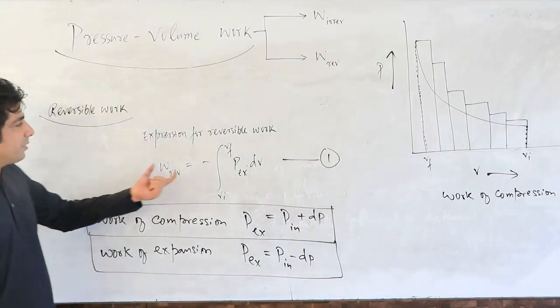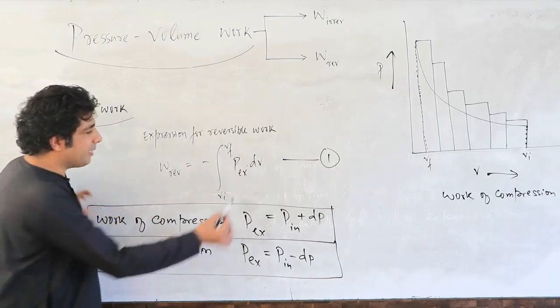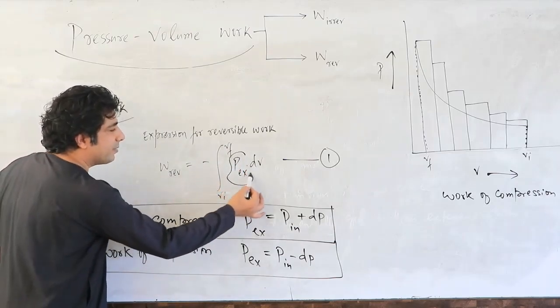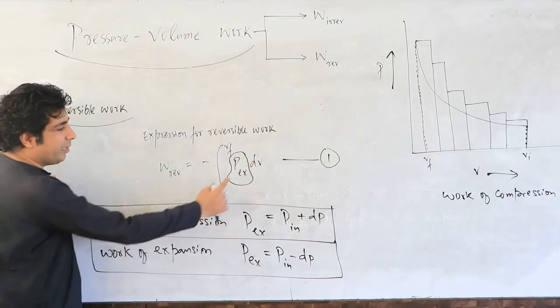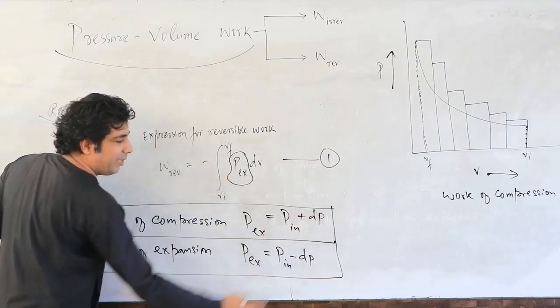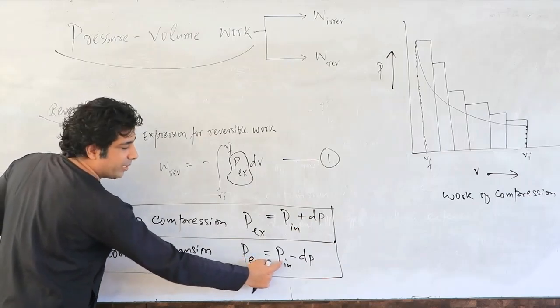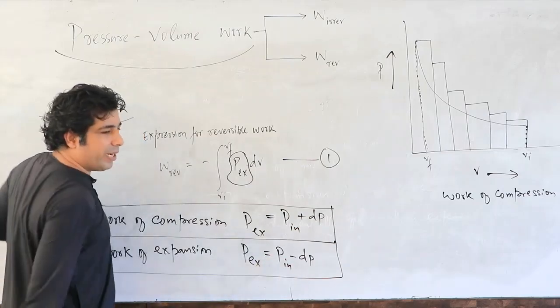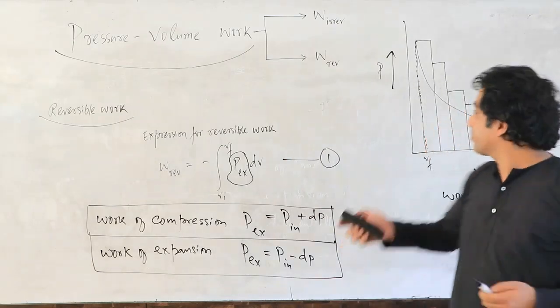So my dear friends, for this reversible work, in place of P external, I can write P internal plus dP, or I can also write P internal minus dP. So let's have a look here now.